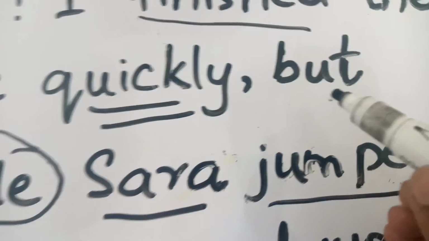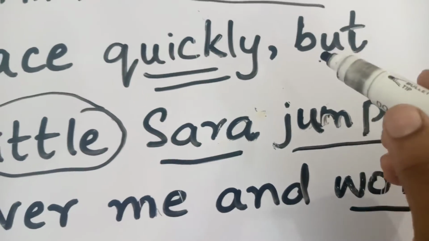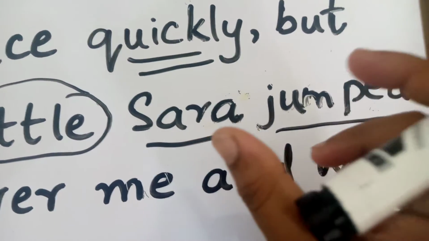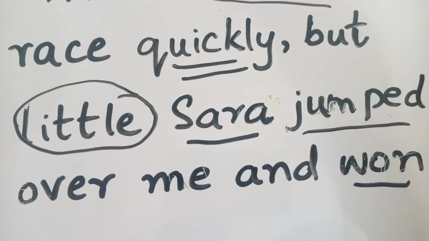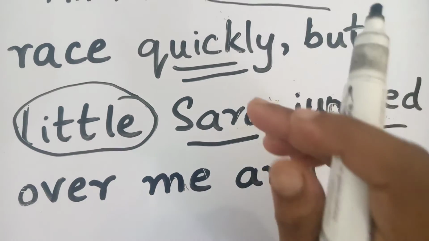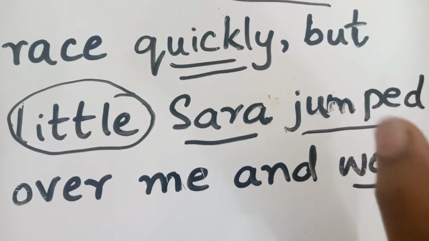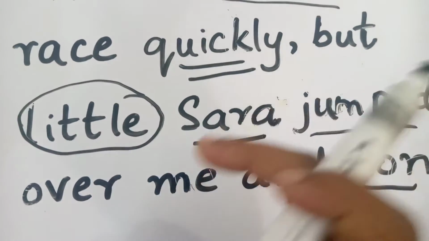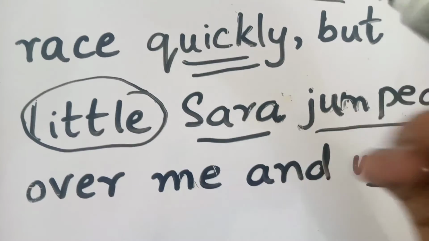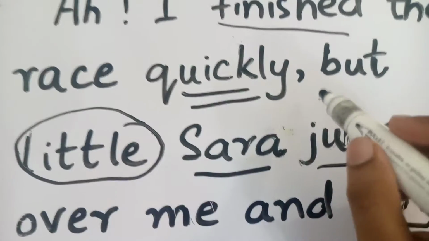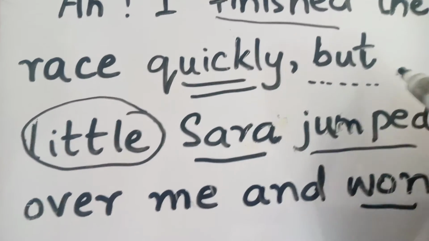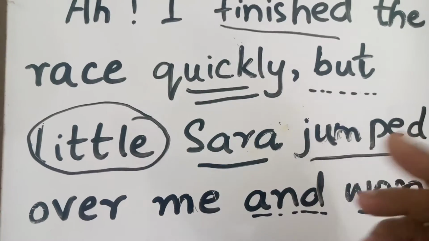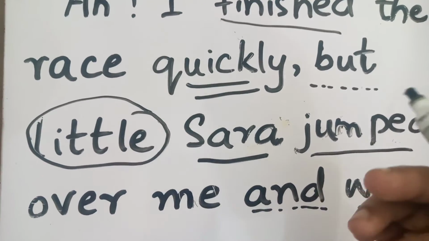Then we have conjunction. What is a conjunction? Conjunction is a word that connects words, phrases, or clauses. Inshallah, in the coming videos, we'll discuss about word, phrase, clause, and sentence also. These are certain types that we use in our daily lives, right? So here we have but as a conjunction in this sentence, right? They basically connect words or phrases or clauses.